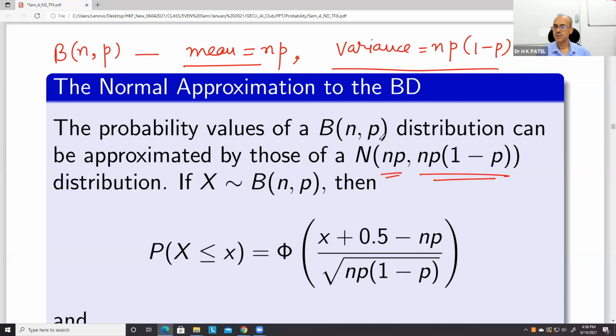But when we calculate a probability, for example P(X less than or equal to x), then in place of x, using this normal distribution, we take x equal to x plus 0.5. This 0.5 is known as the continuity correction factor.